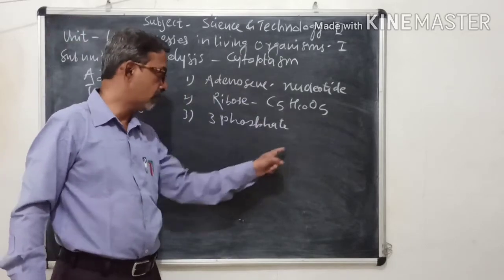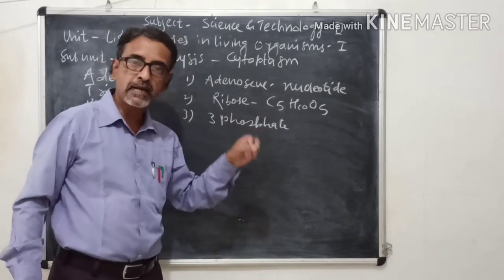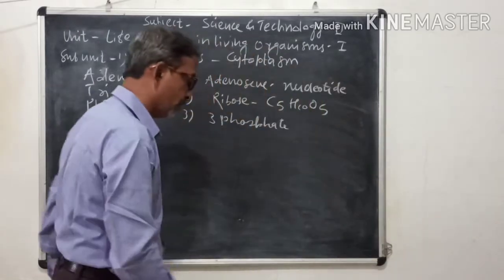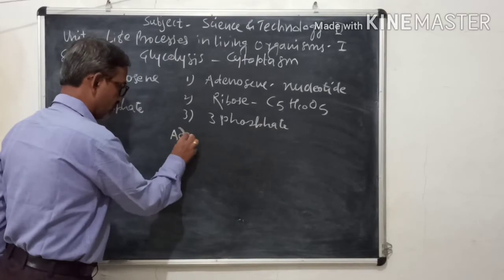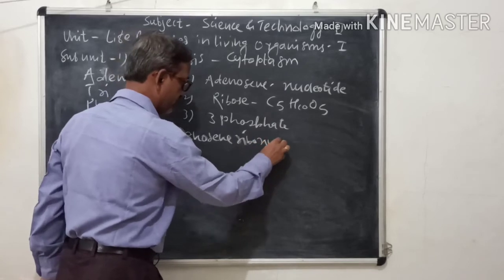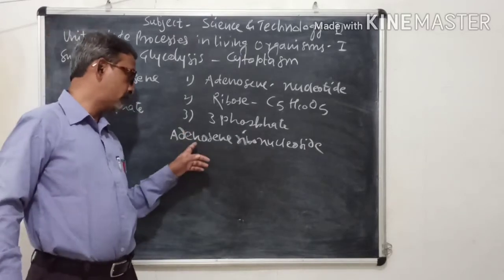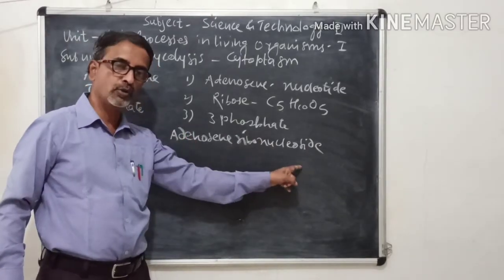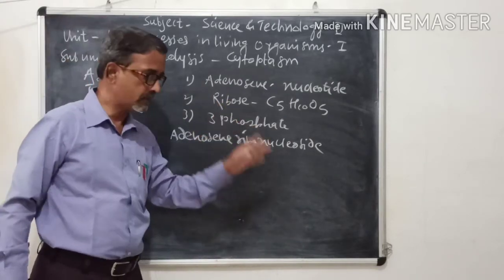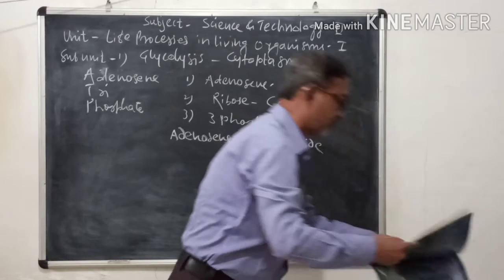So these are all components of adenosine triphosphate, and basically ATP is prepared from adenosine ribonucleoside. Now, if you see the chemical structure of ATP, it is like this.